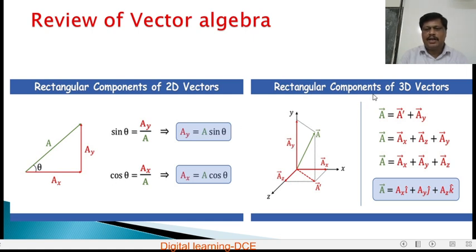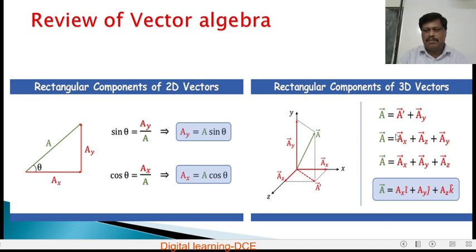Similarly, rectangular components in three dimensions: this is the vector A. The component of this vector along the x-axis is Ax, along the y direction is Ay, and along the z direction is Az.